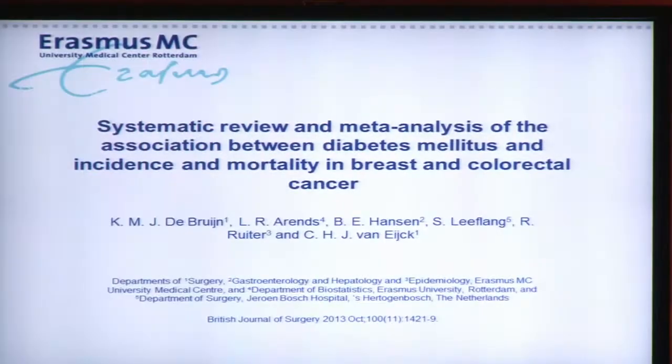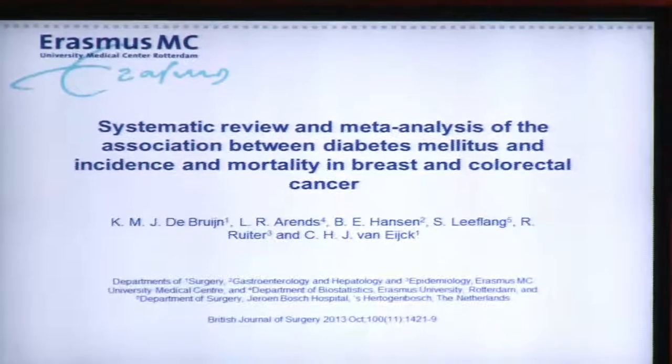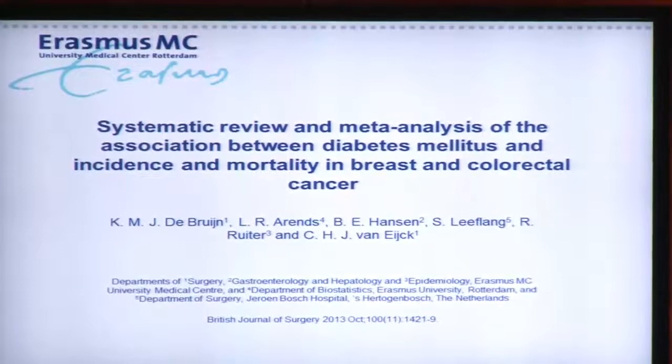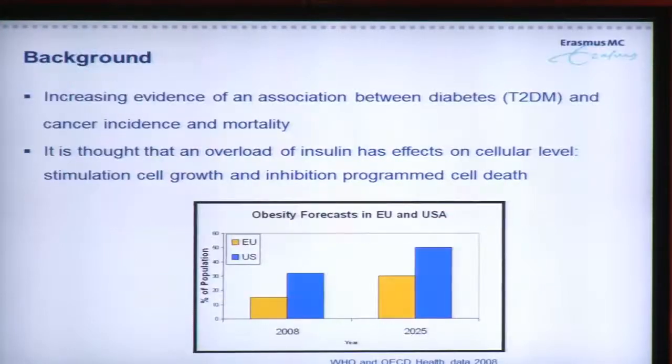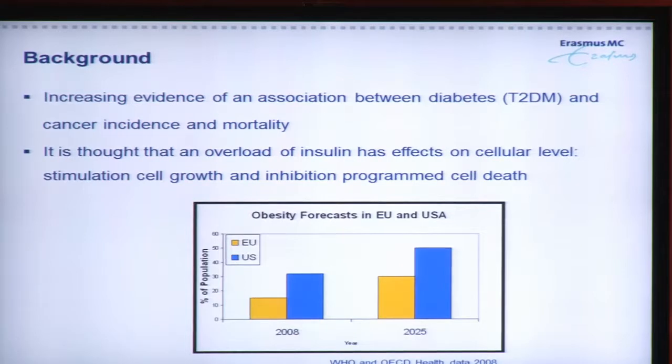to see whether diabetic patients are at increased risk for breast and colorectal cancer and dying from this disease. The background: there is increasing evidence that there is an association between diabetes, and mainly type 2 diabetes, and cancer incidence and mortality. And it concerns different types of cancer, and the strength of the association depends on the type